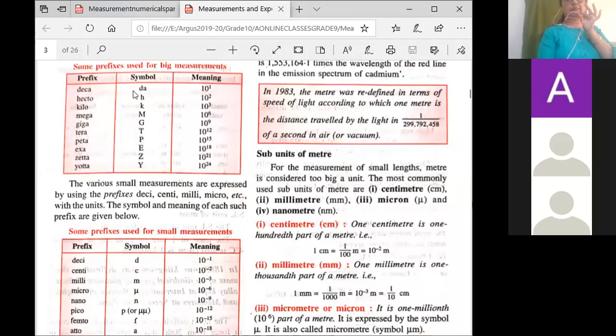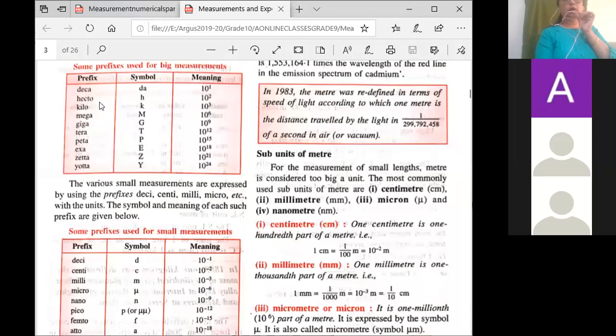Now just see deca. This deca is the unit of length. It is equal to 10 raised to 1. Now the unit of length is meter, so 1 decameter equals 10 meter. Remember that, 10 raised to 1. So you have to take the SI unit of length, meter. So 1 decameter equals 10 meter.